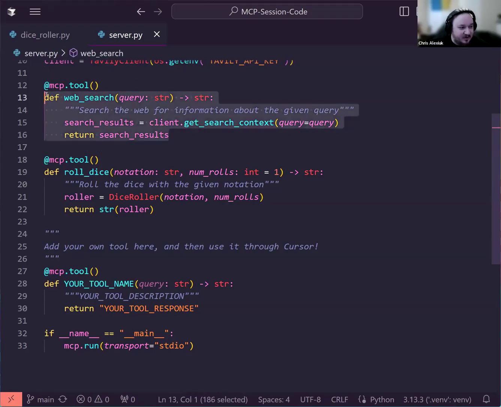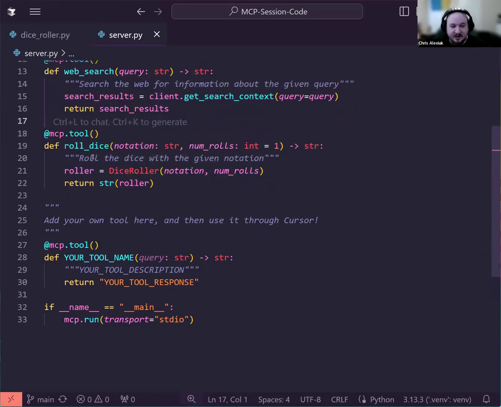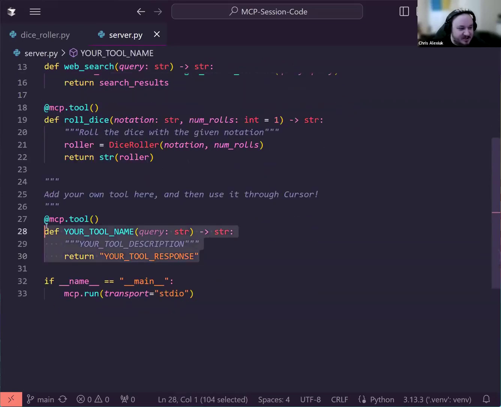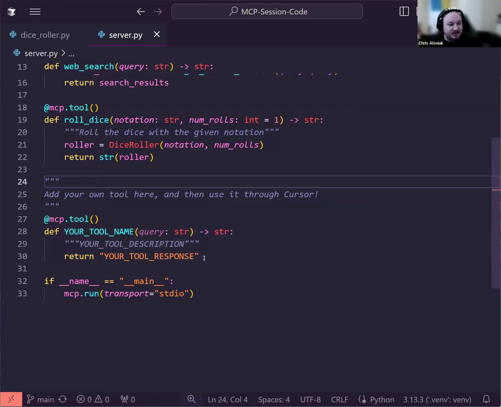And so we build the tool. We do the same thing for dice rolling, exactly the same pattern. And if you wish to add your own tool, you would simply do it in the same pattern. So there's nothing really fancy going on here. In fact, it's quite straightforward. It is very easy to spin up your own MCP server.